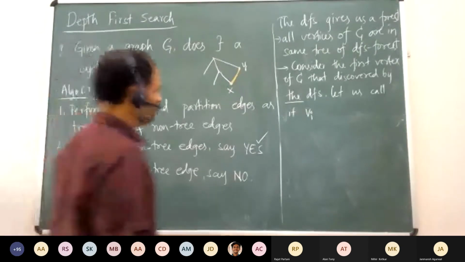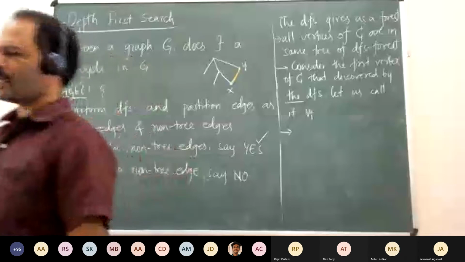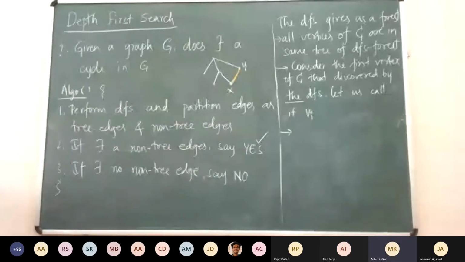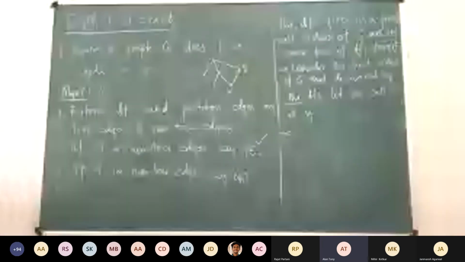Now, what can you say about all other vertices of the cycle other than Vi? Where will they be? They will all be in the same tree as Vi, but can we say more? Same subtree. What do you mean by subtree?